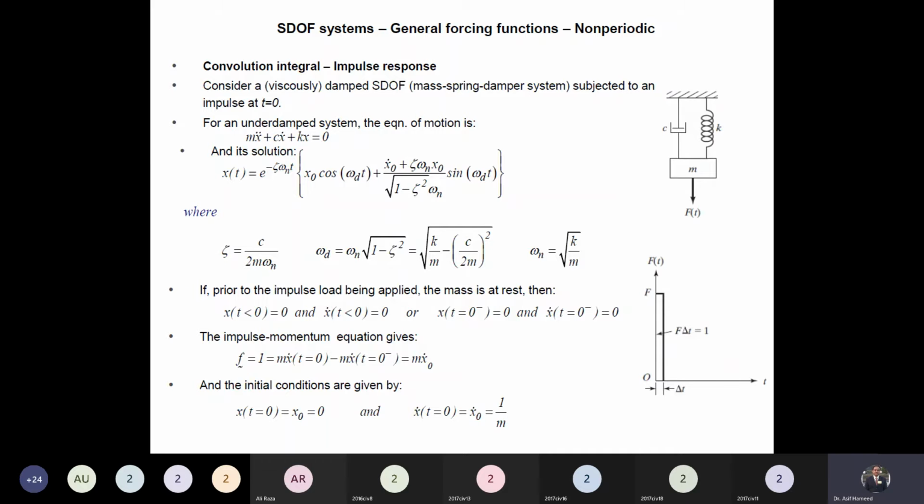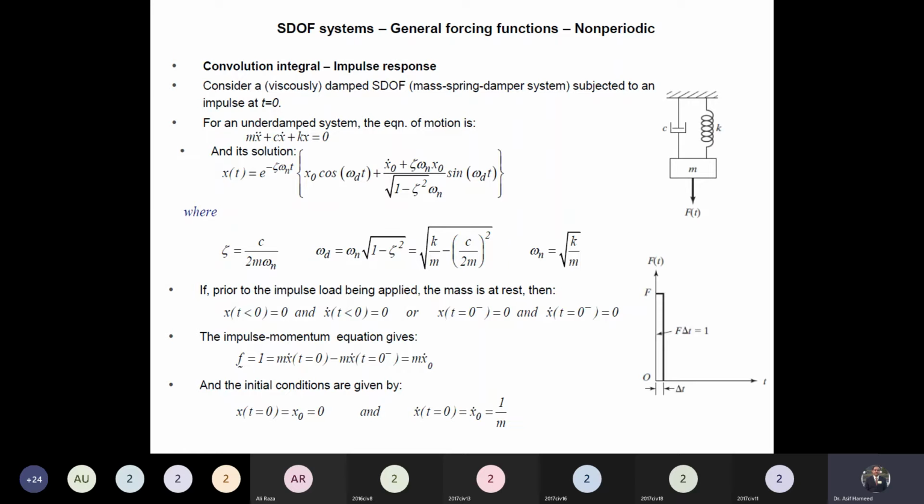We have converted the unit impulse to the equivalent initial velocity given to the system. Actually, the impulse will give the initial velocity to the system. Just like if you fire a bullet, the system will move with some velocity.